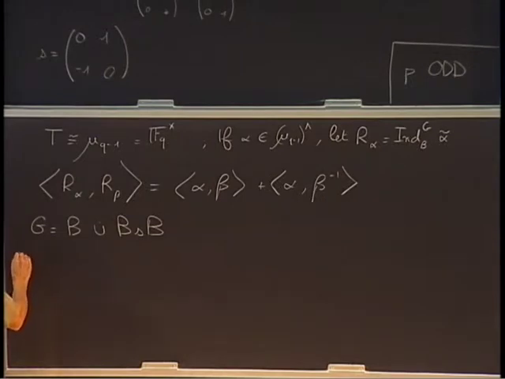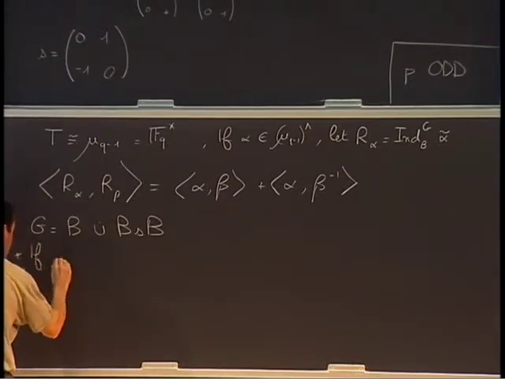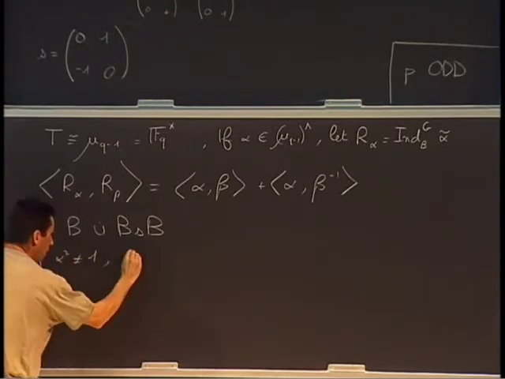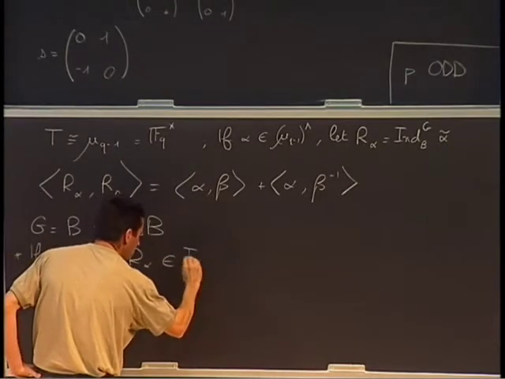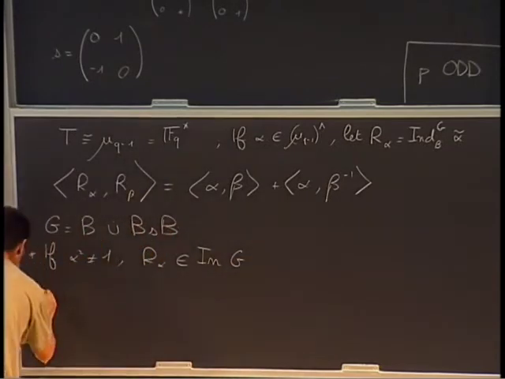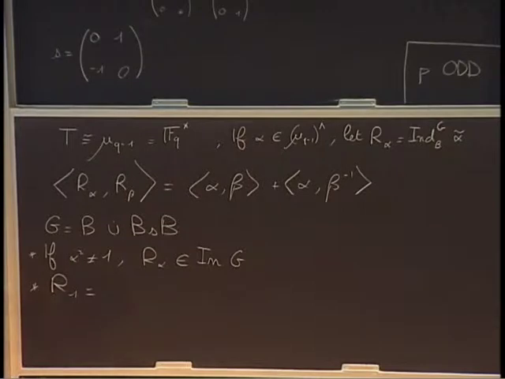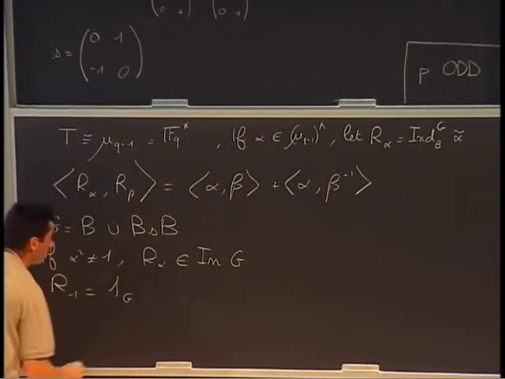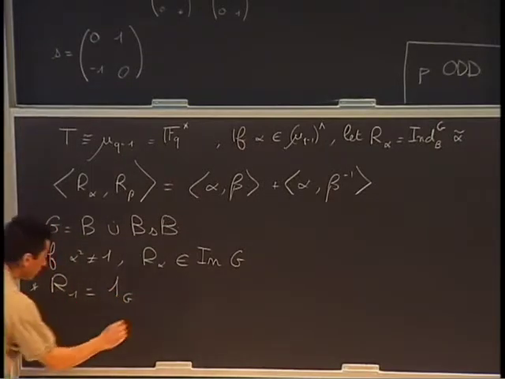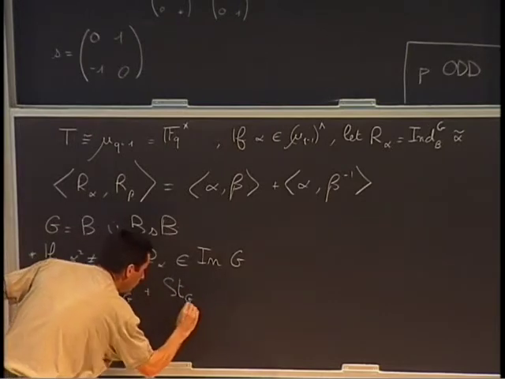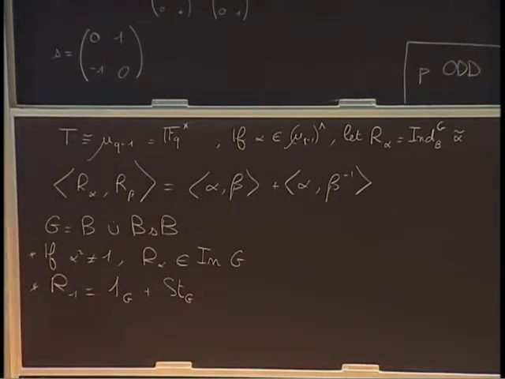Well, this tells you many things. The first one is that if alpha squared is different from 1, R_alpha is irreducible. For R_1, it's not too hard to see that the trivial module will be a component and there is a second one. And the second one is the Steinberg module. So its reduction mod P is really the Steinberg module, which was defined in John's lectures. And there is a last case.